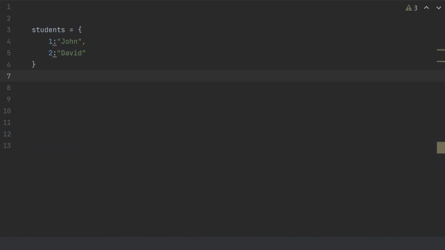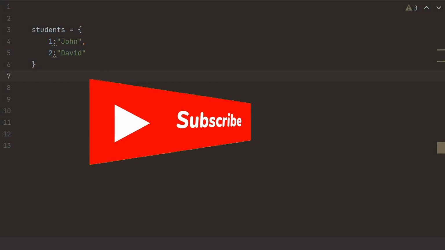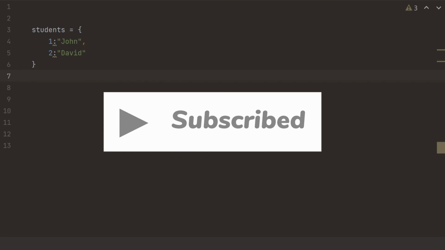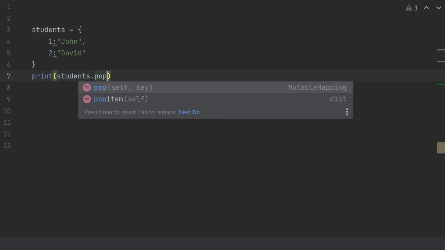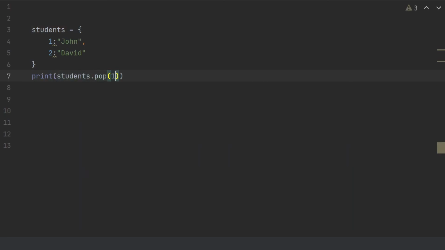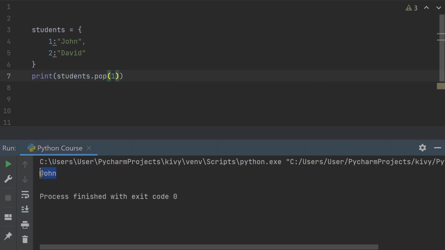The last function that I want to show you is the pop function. Unlike popitem function, which takes no argument, this pop function takes one argument, which is the key in your dictionary. Let me show it to you. Let me print students.pop, and I'm gonna mention the key number 1. What will I get is John.